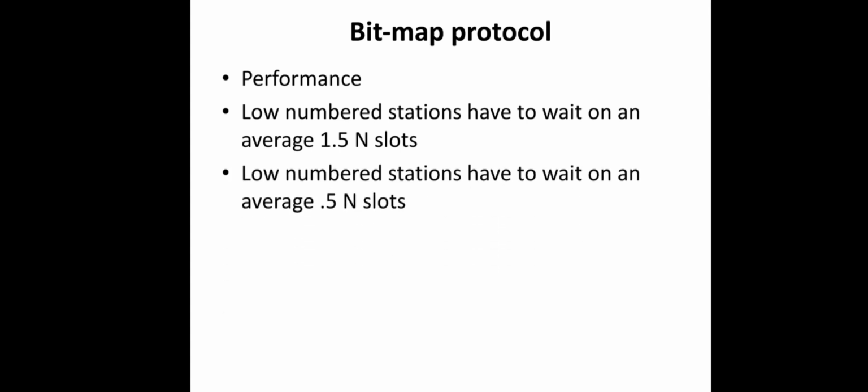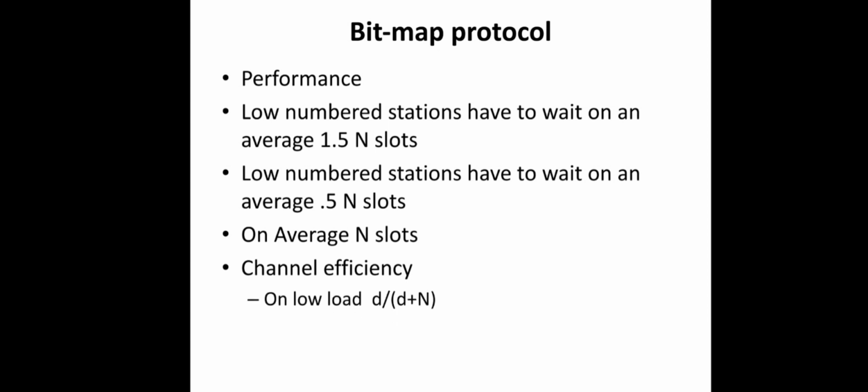So on average they have to wait around n/2 slots in the current contention period alone. If you take the average of these two, n slots is the average waiting time for any station to send the data. Okay.